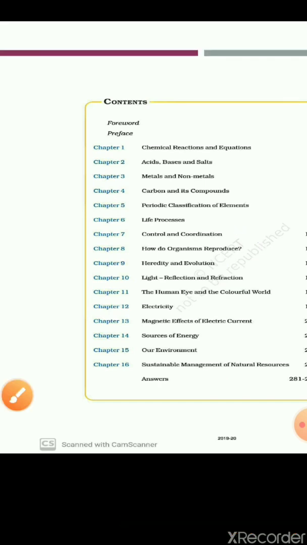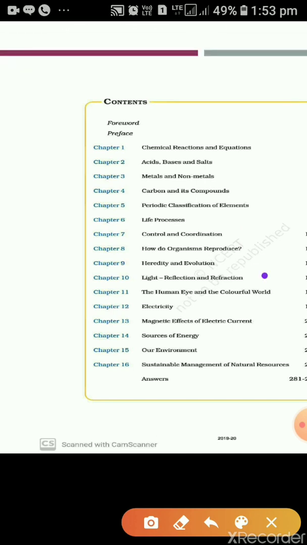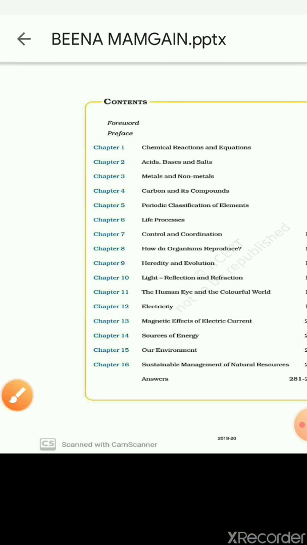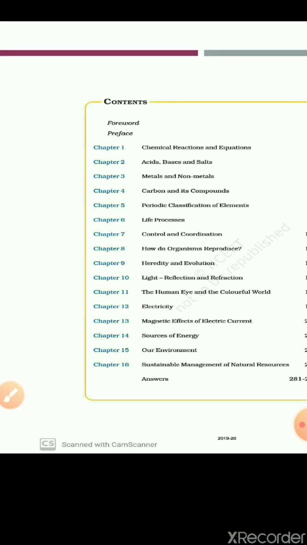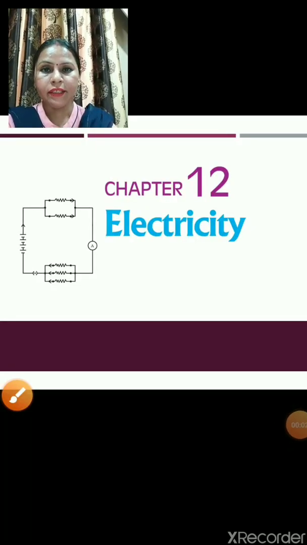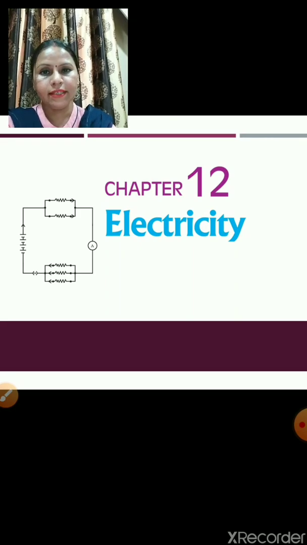Now in the third portion, physics, you are having 5 chapters: light reflection and refraction, the human eye and the colorful world, electricity, magnetic effect of electric current, and sources of energy. In this way, you can see there are total 5 chapters in your physics course. Now children, today I am starting your physics course with this first chapter, electricity. This chapter, electricity, is the 12th chapter in your NCERT book.